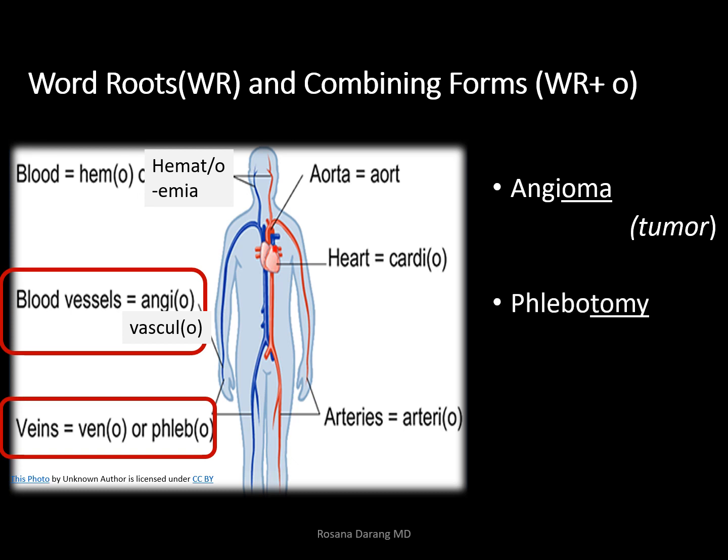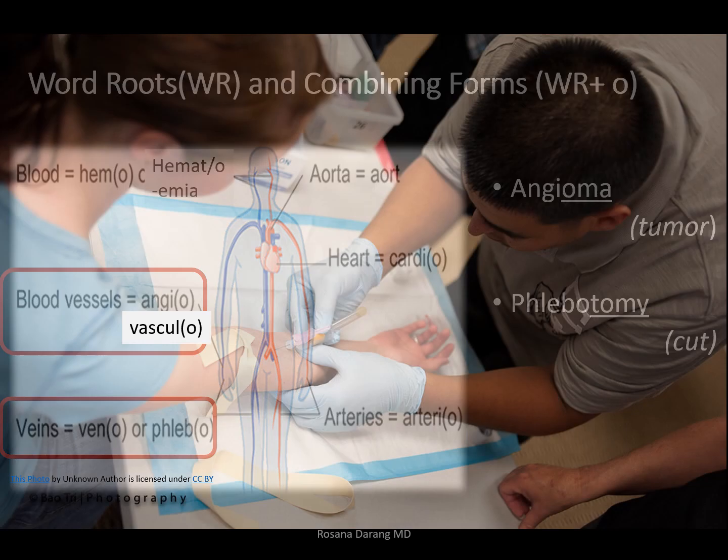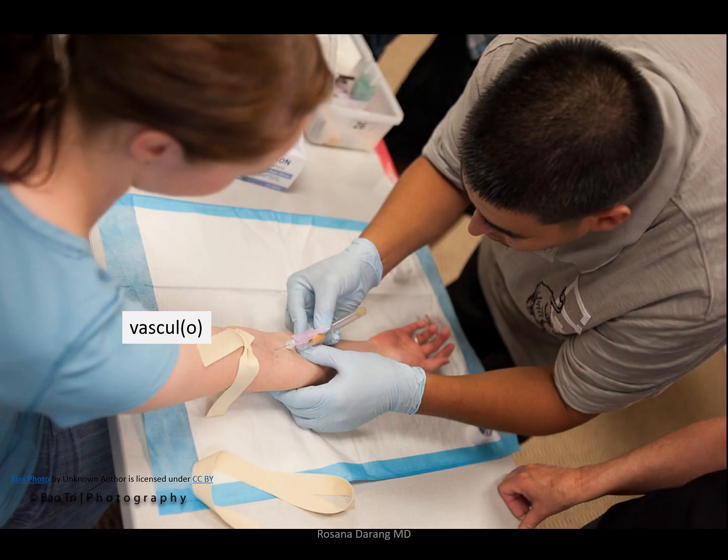So if we add the suffix tomi, we make phlebotomy, and tomi means cut or to make an incision, to cut into the vein. But really, that is drawing blood from a vein. So this is a picture of someone doing phlebotomy. Maybe he is a phlebotomist, one who practices drawing of blood from a vein.